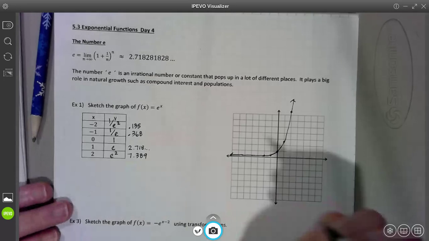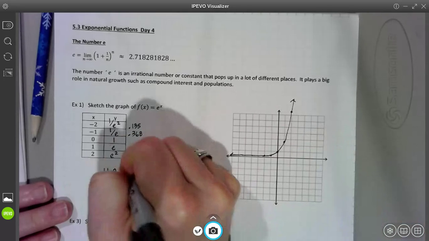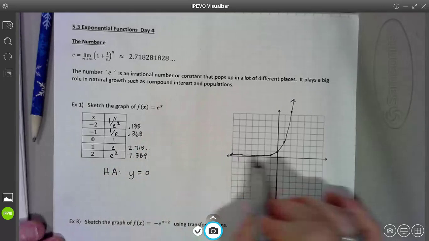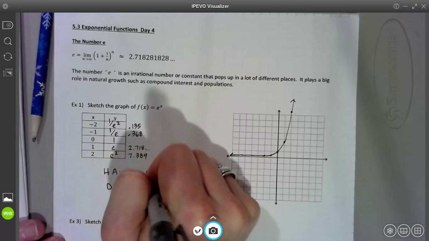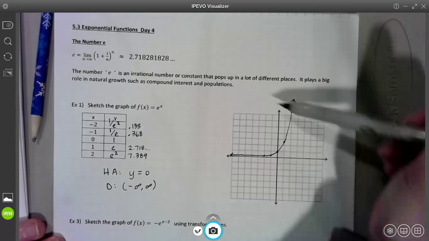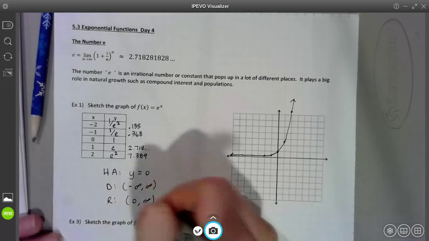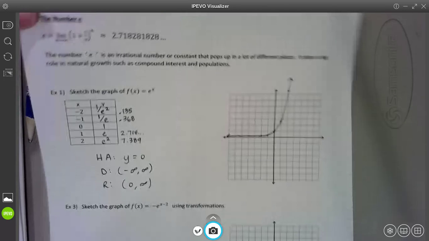So same thing. It has the HA at the line y equals 0, just like our other exponential functions start out with. It has a domain of all real numbers. There's no x value I couldn't plug in to be the exponent of this function. And its range is from 0 to infinity, just like all other exponential functions in their parent function form before they've been transformed. All right, perfect. So now let's take the graph of e to the x and let's transform it. Let's shift it. Let's stretch it. Let's reflect it.